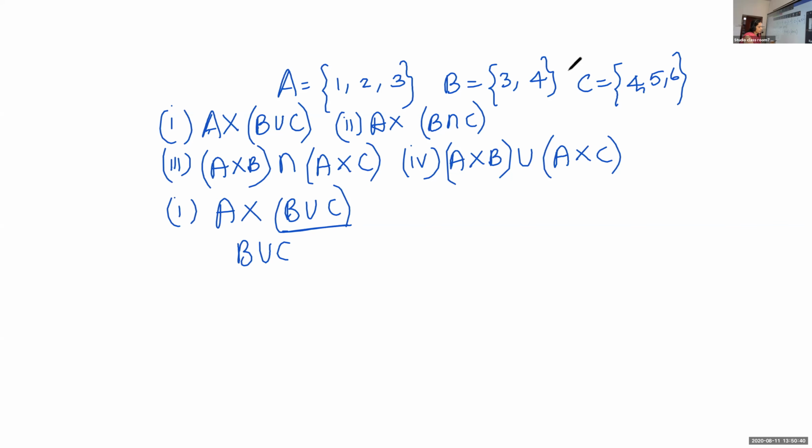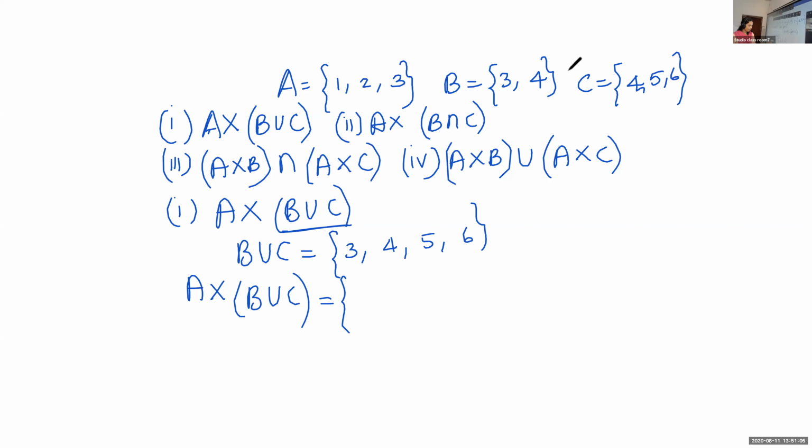So in B union C, what you will get? Union means we write all the elements, isn't it? 3, 4, 5, 6. Yes, it is 3, 4, 5, 6. Now find out what is A cross B union C. So the first element is from A and the second element will be from B union C. Okay, maintain the order. So what are the elements?